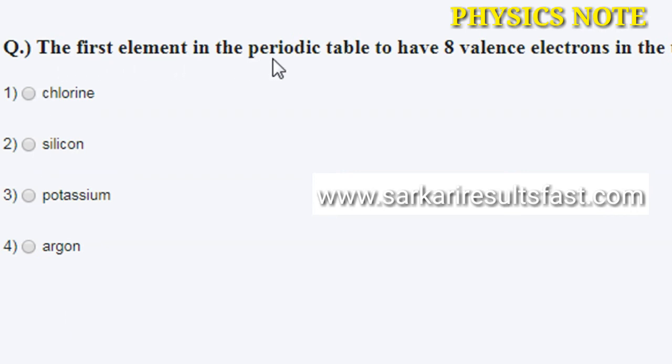The first element in the periodic table to have 8 valence electrons is option A chlorine, B silicon, C potassium, and D argon. The correct answer is argon.